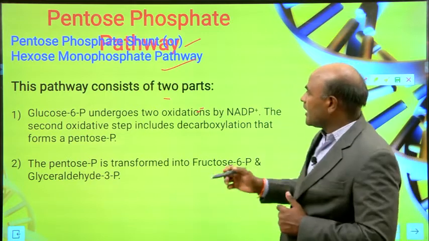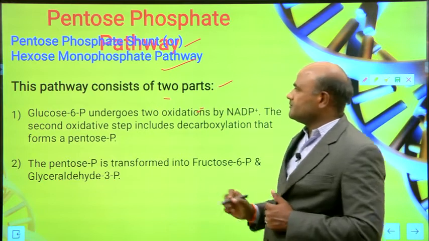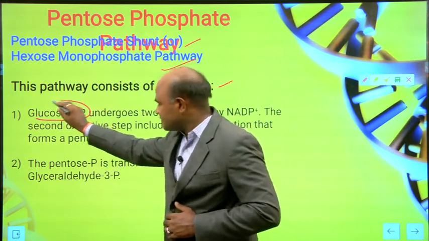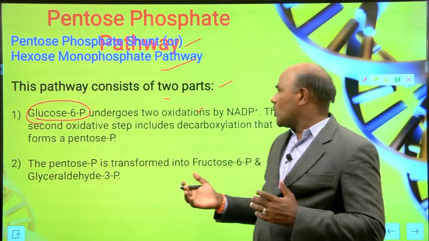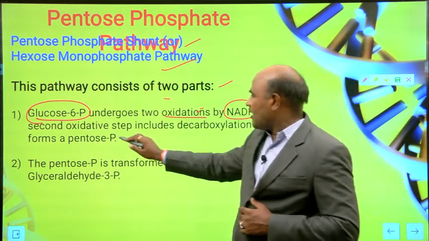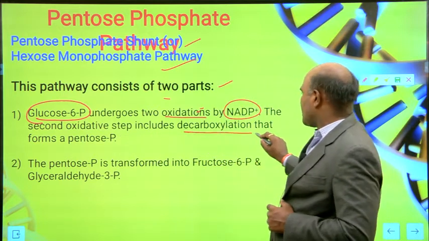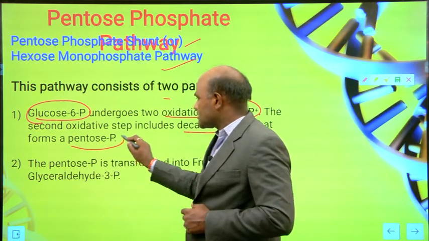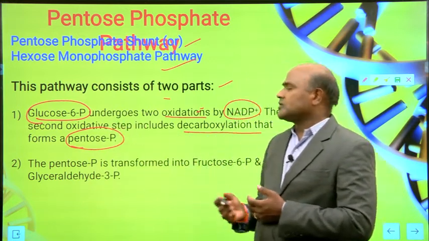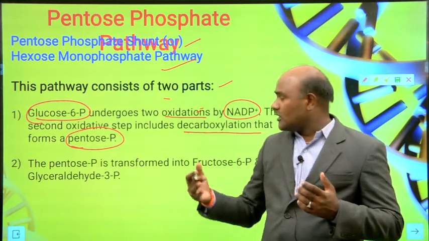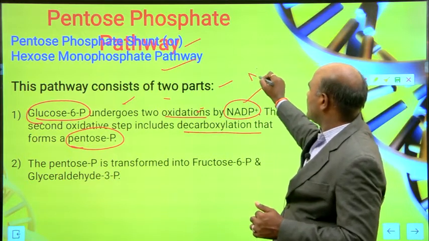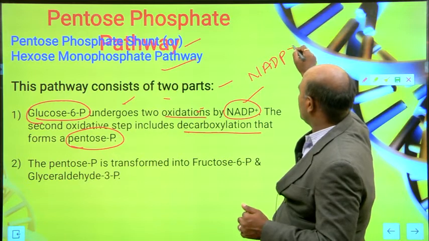This pathway consists of two parts. Glucose 6-phosphate undergoes two oxidations by NADP plus.